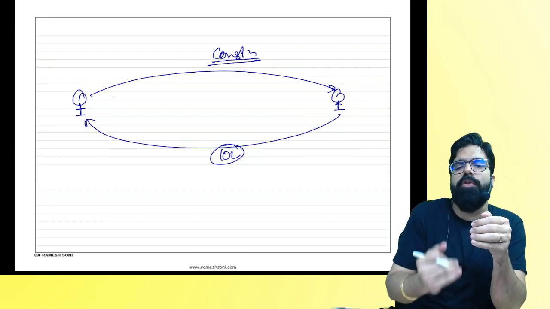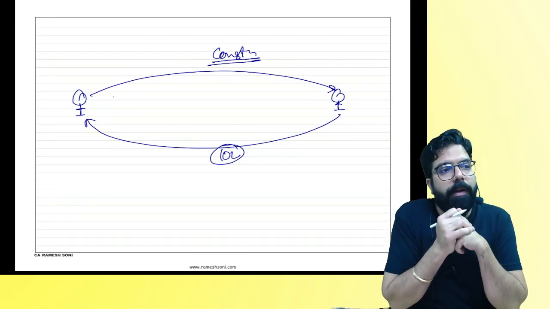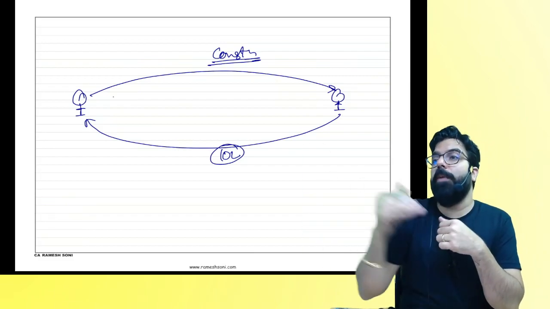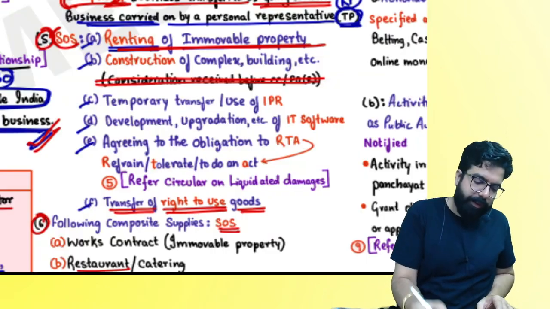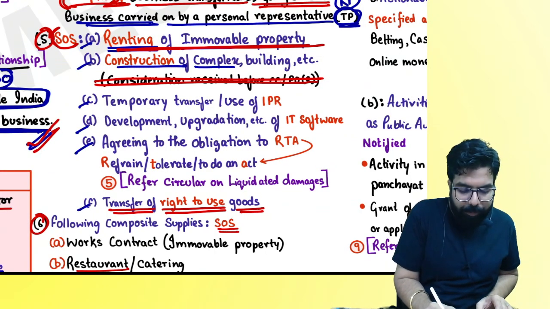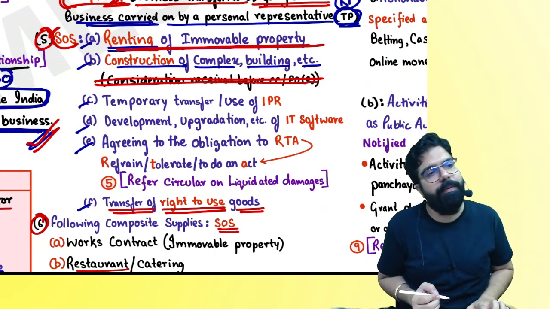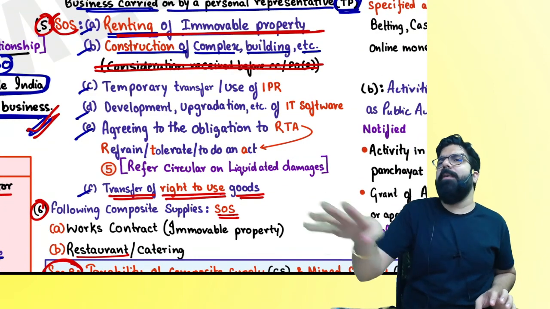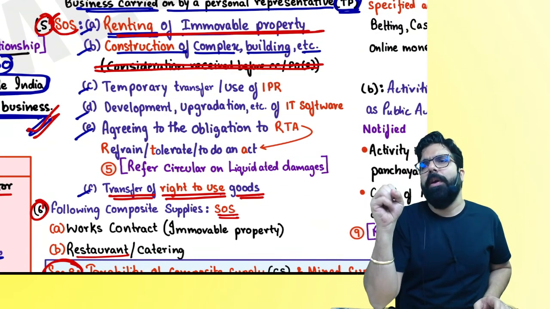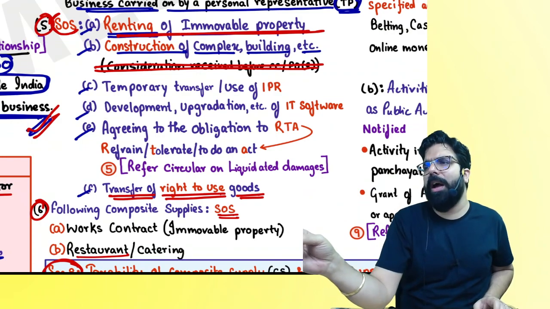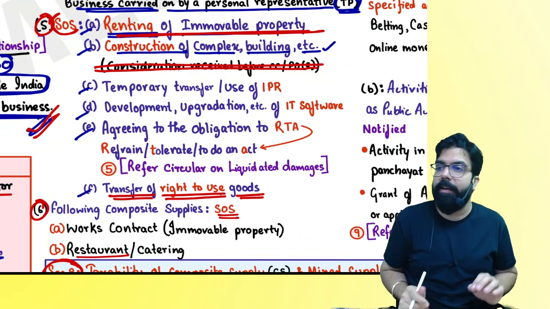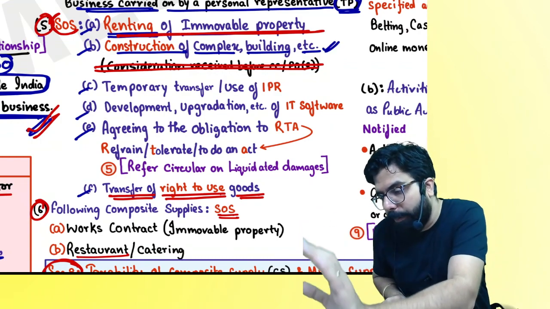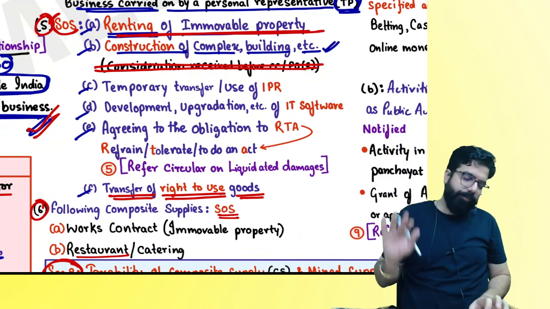Are they giving you goods or supply of service? If I do construction of your building for you, am I giving you goods or supply of service? Simple. Construction of a complex building, etc., is always a supply of service. Okay, I'll talk about it later. This is clear till here. If I do any construction for you, supply of goods or supply of service?